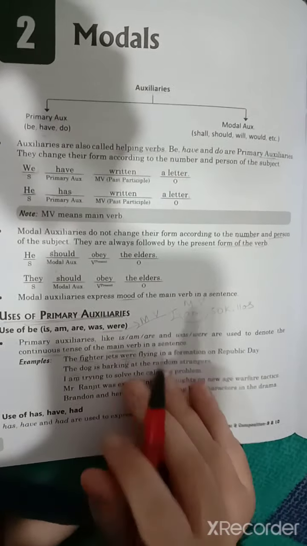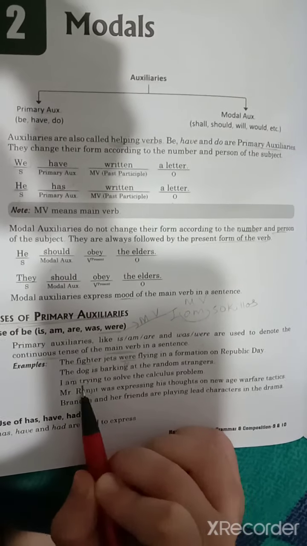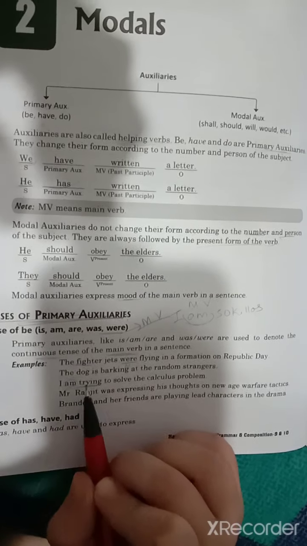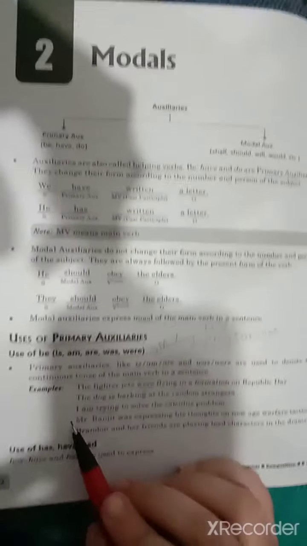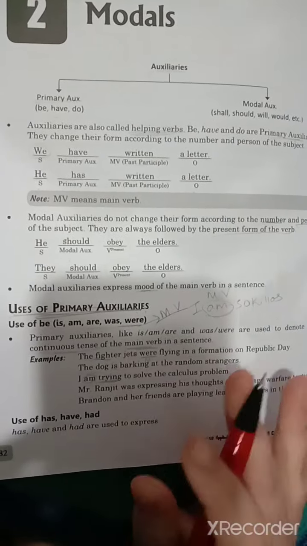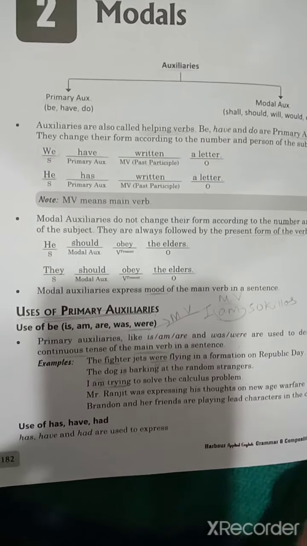Here this works as a helping verb because, as you see, there is an action word next to the helping verb. So it is helping to make more sense of the sentence. I am trying to solve the calculus problems. I is the subject, am is a helping verb, trying is an action verb.